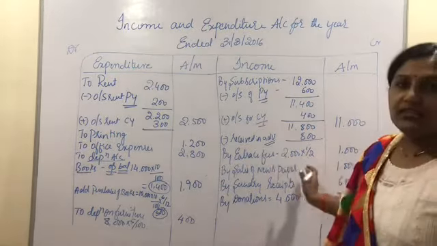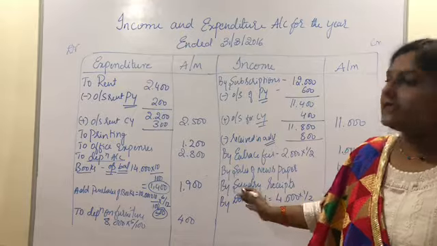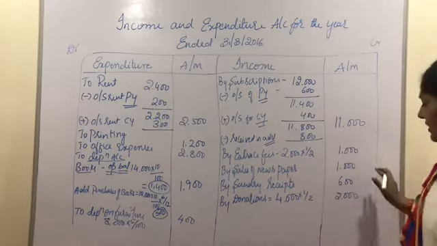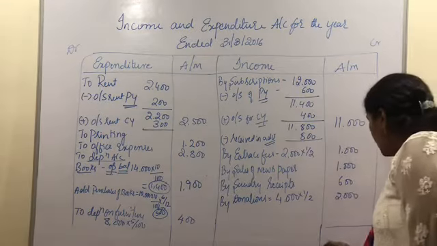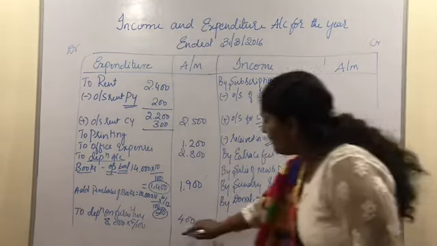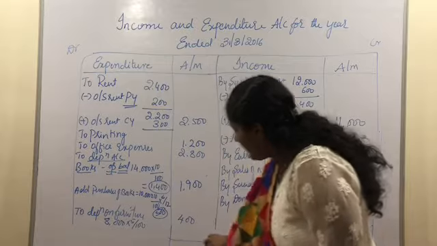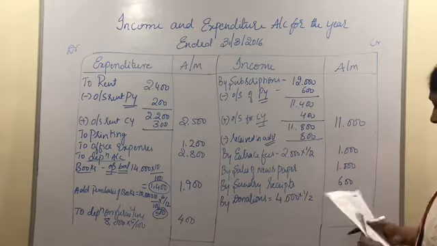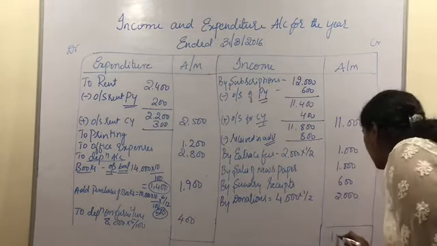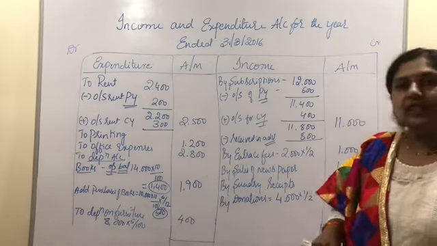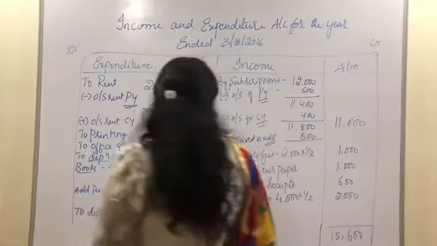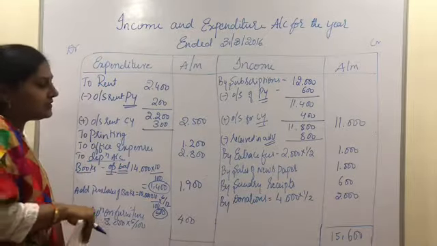Now we need to make the ledger balance and find out the surplus or deficit. So we can make out very clearly again the credit balance is higher than the debit balance. Let us total it and find out the difference. So if we add the credit side, the total we are getting is 15,600. Let us write the same total on the other side here, on the debit side, 15,600.